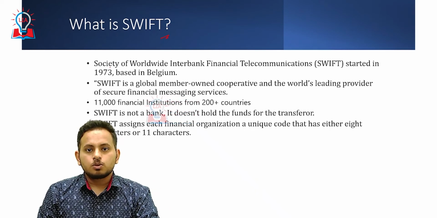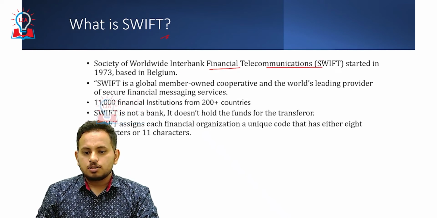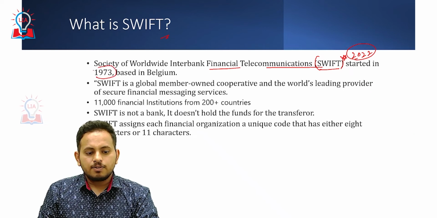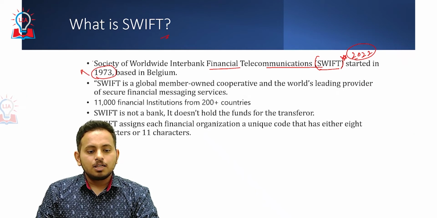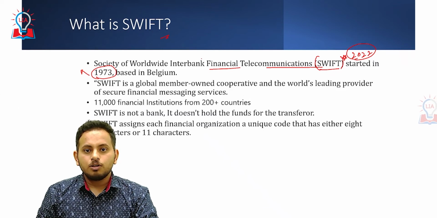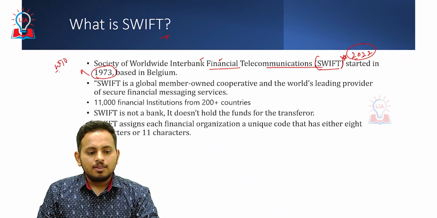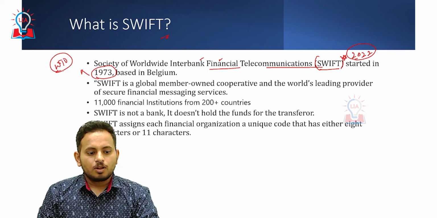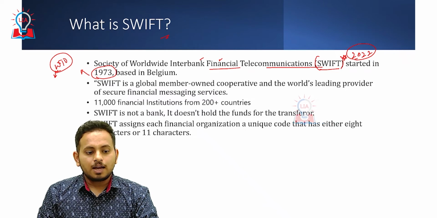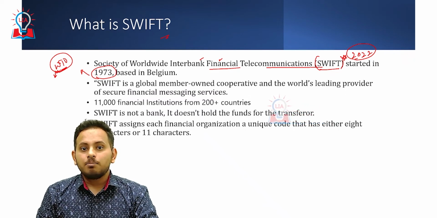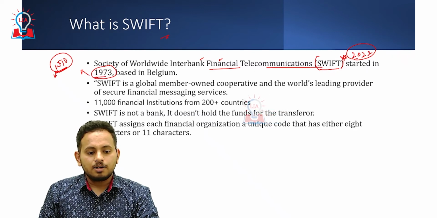SWIFT stands for Society of Worldwide Interbank Financial Telecommunications. Okay? It is abbreviated as SWIFT. Very important for the 2022 preliminary examination. It was started in the year 1973. UPSC can trick you by asking whether SWIFT, which is an interbank telecommunication financial network, was started in the year 1945 or along with WTO. You will be tempted to mark it correct, but it was started in the year 1973.